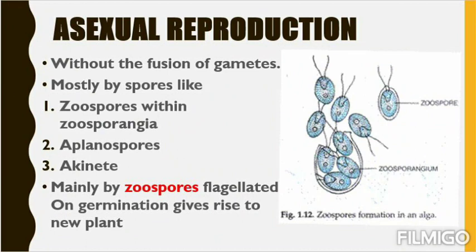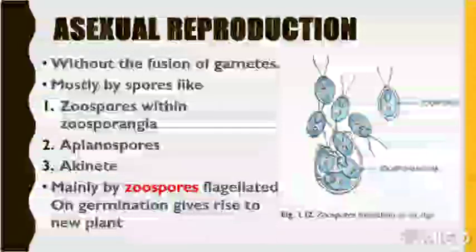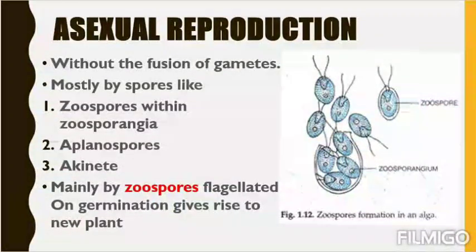The basic one is the zoospore. See the diagram. It grows inside the zoosporangium, a cup-shaped structure. See, inside the zoosporangium, so many zoospores are there. Zoospores are flagellated. See, 2 flagella are there. They are motile as they have flagella. So you have to remember that each asexual spore of algae is motile. They are called zoospores. Each zoospore will germinate into a new plant body or new algae.